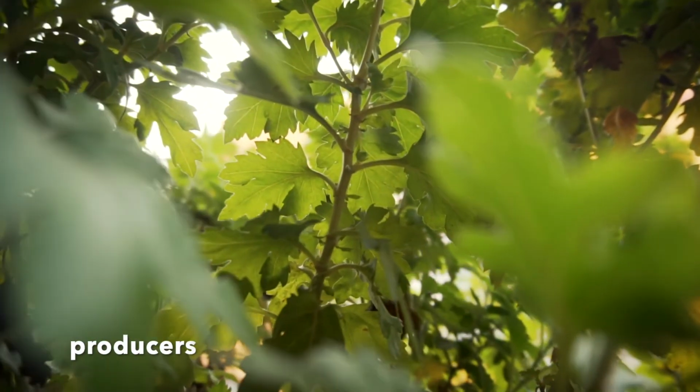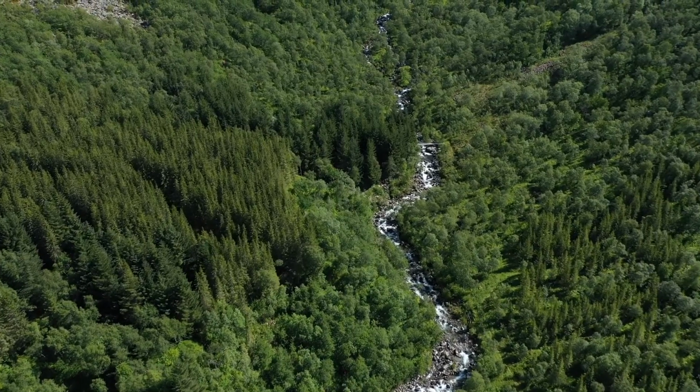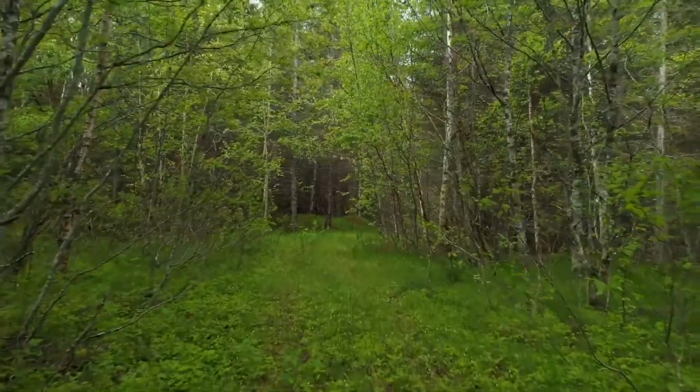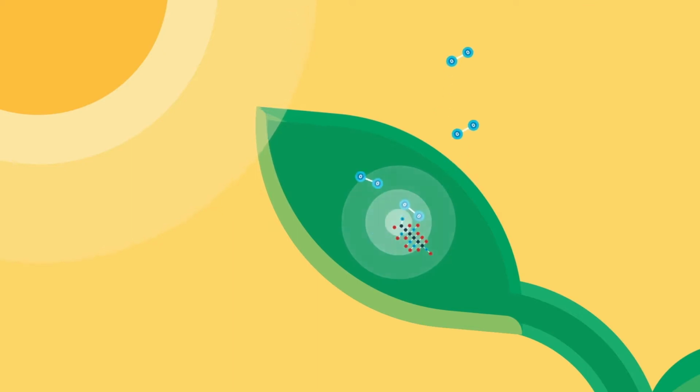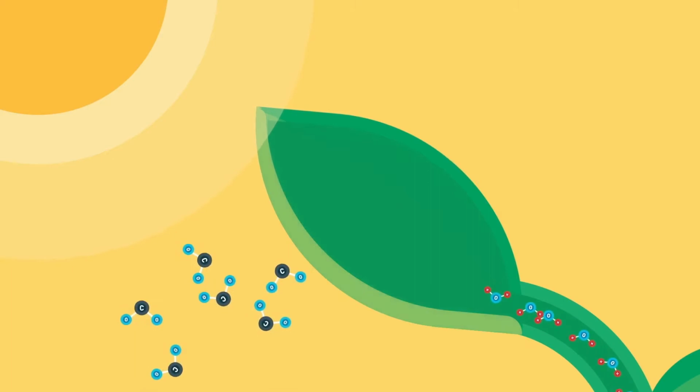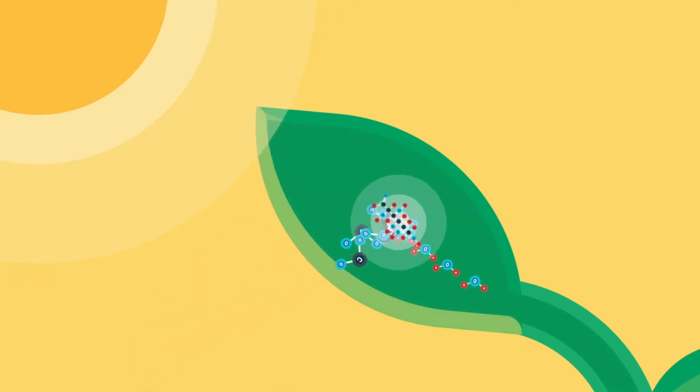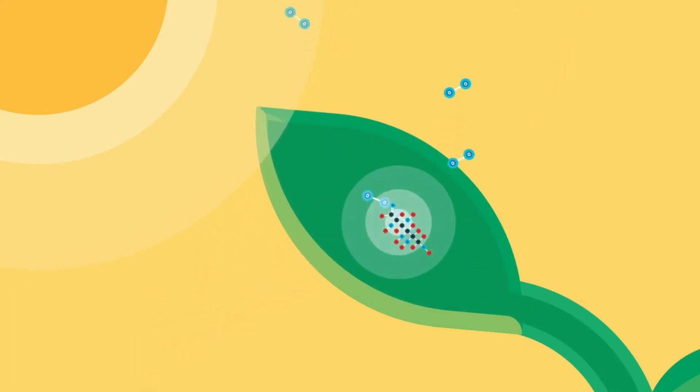The living or biotic component has three categories: producers, consumers, and decomposers. Producers are organisms that are capable of producing their own food, such as plants or algae. They produce their own food through a process known as photosynthesis. During photosynthesis, light energy from the sun is captured and used to convert water, carbon dioxide, and minerals into oxygen and energy-rich compounds called carbohydrates.